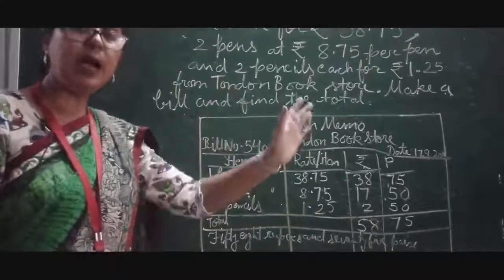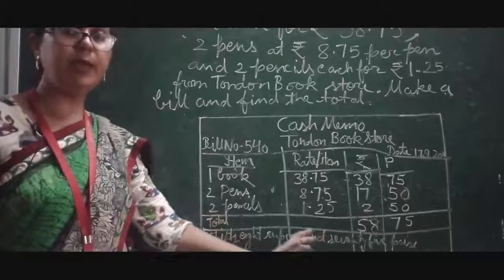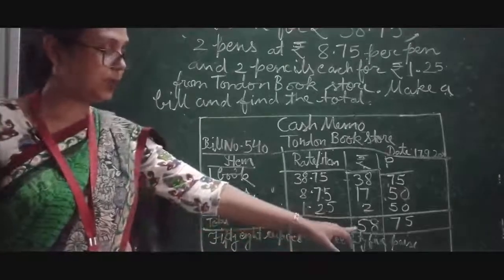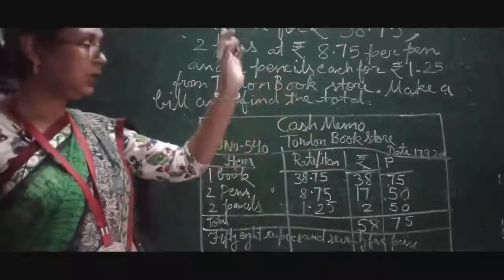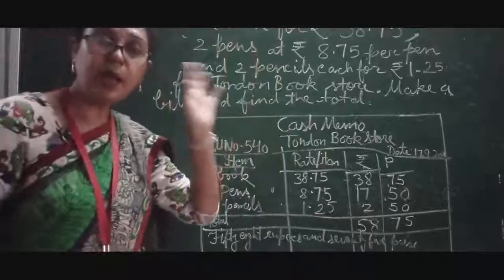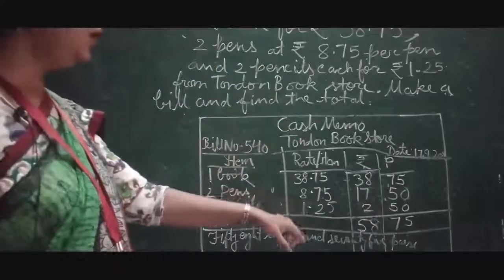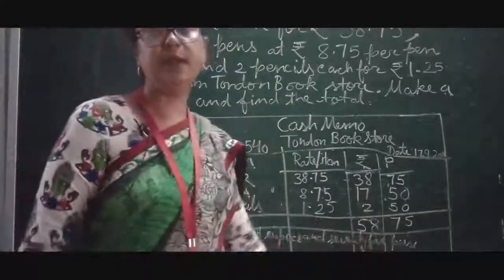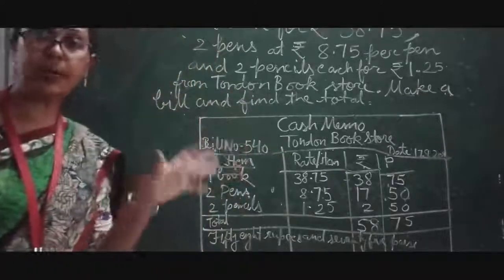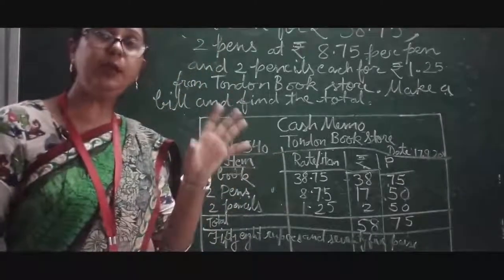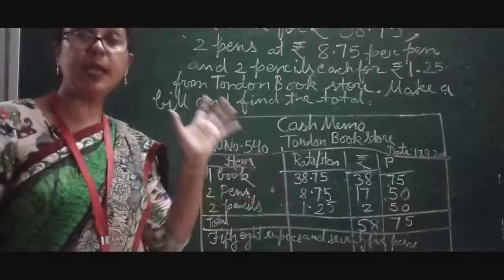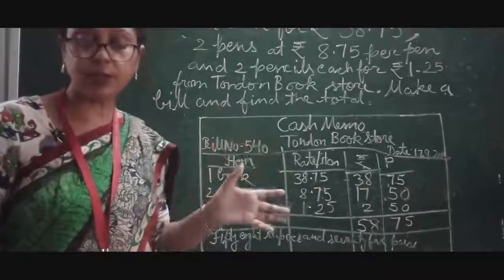So here, after adding this, we will get the total amount of rupees. The person, it means Meena, has to pay 58 rupees 75 paise for these items. So that is how we can make a cash memo, because this is an important part.